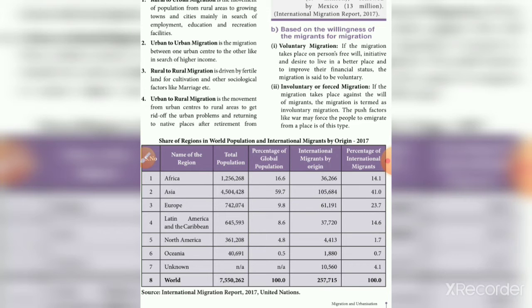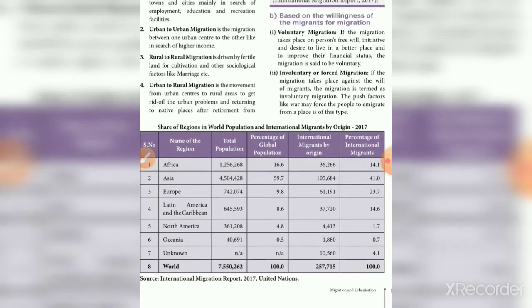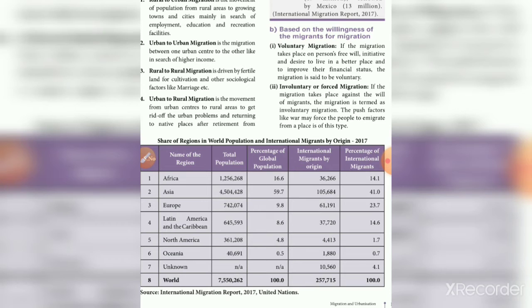And Oceania, that means Australia: 40,691 is the total population, 0.5 percent of the global population, and migrants by origin is 1,880, which is 0.7 percent. Unknown origin is 10,560, and the percentage is 4.1.